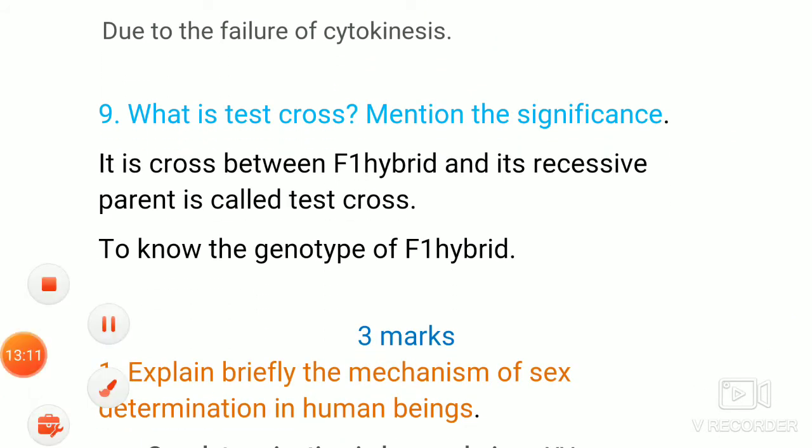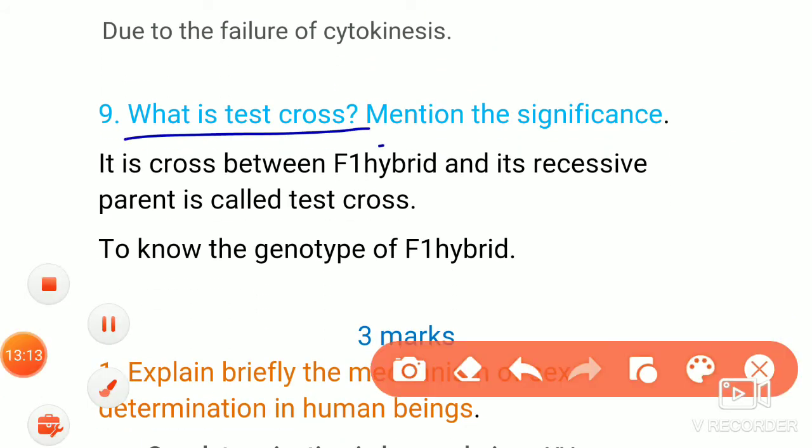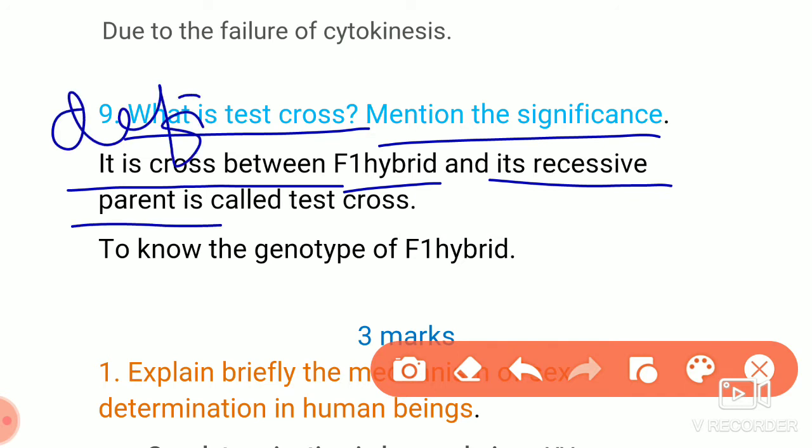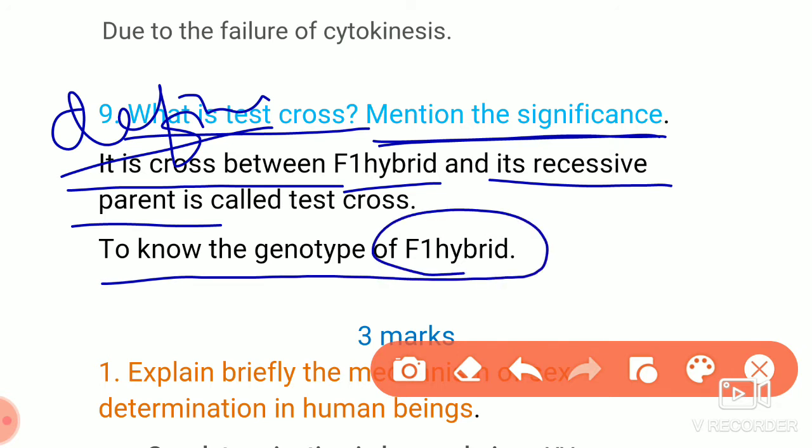The next is, what is test cross? Mention the significance. First you have to write the definition. It is a cross between the F1 hybrid and its recessive parent, that is considered as the definition. Then mention the significance. Why are we doing the test cross? To know the genotype of the F1 hybrid.